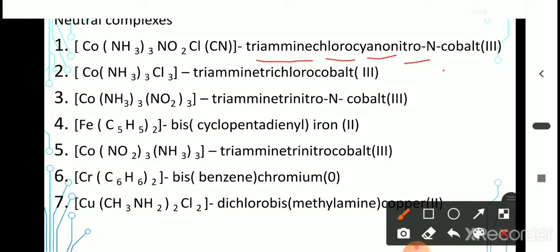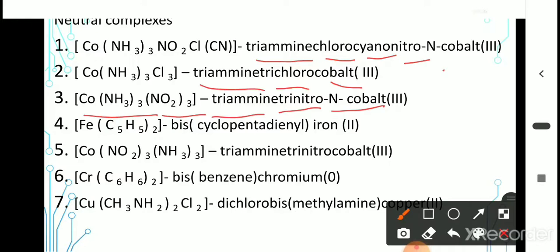Next, [Co(NH3)3Cl3]. Triammine trichloro cobalt(III). Third one, [Co(NH3)3(NO2)3]. Triammine, and NO2 thrice, therefore trinitro. NO2 is an ambidentate ligand bonded through nitrogen, therefore nitro-N cobalt(III).